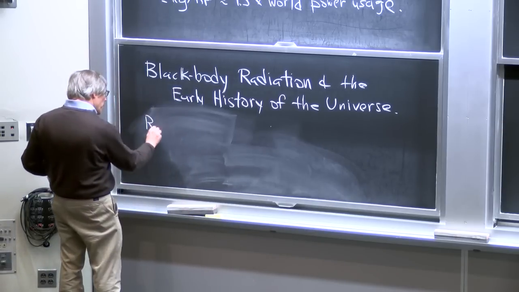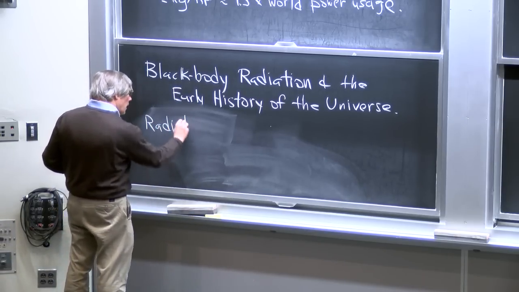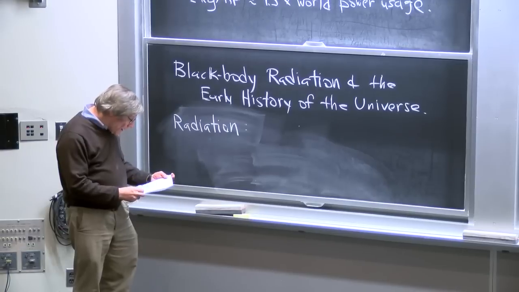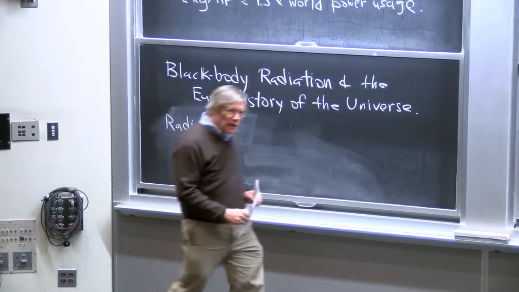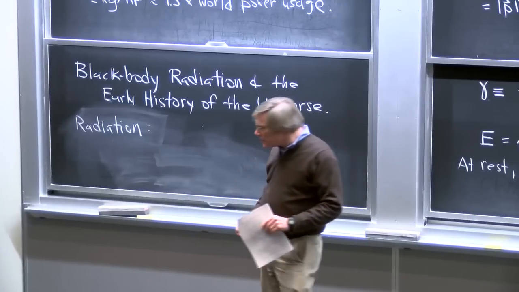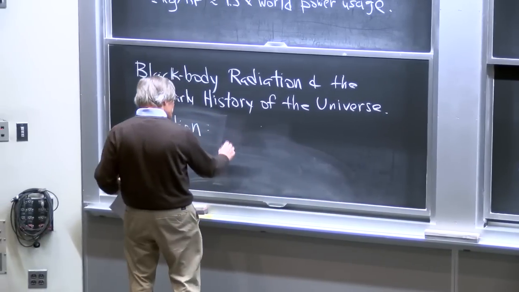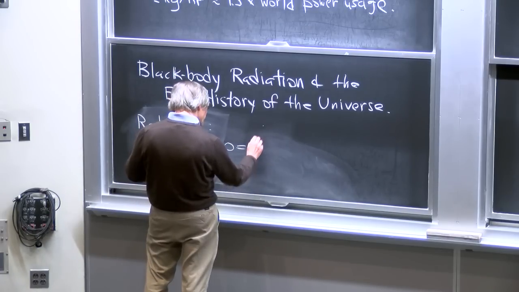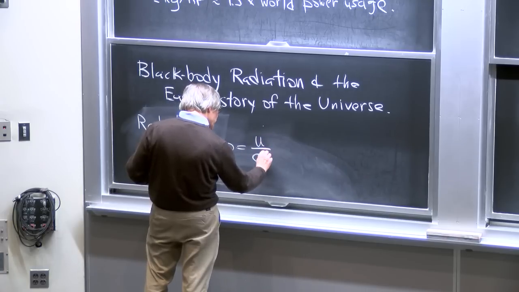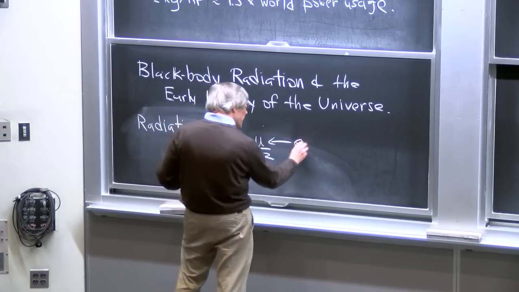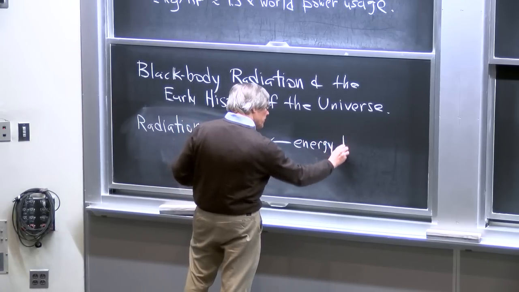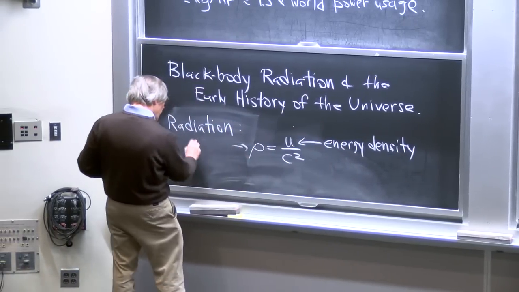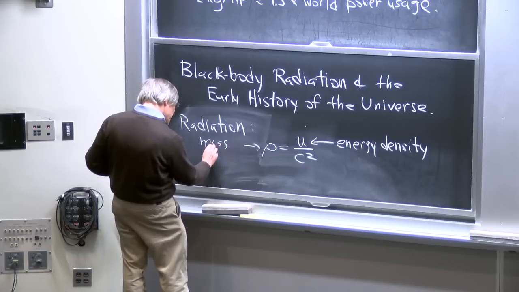So now I'd like to talk about radiation in particular. And for now, I mean electromagnetic radiation, just ordinary photons. And we're not accustomed to thinking of light as having mass, but we know light has energy, and energy is related to mass by a factor of c squared. So we can write down the formula that says that rho is equal to u divided by c squared, where u is the energy density, which we know electromagnetic fields have. And rho will be the mass density of radiation.